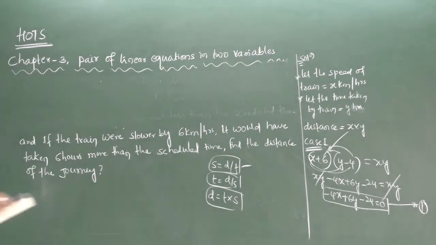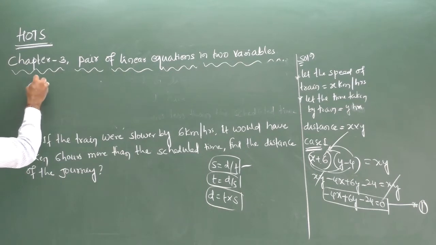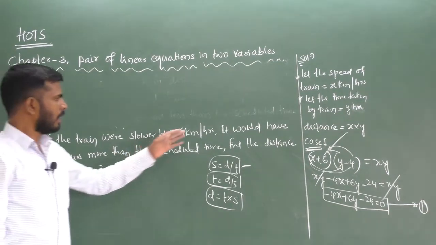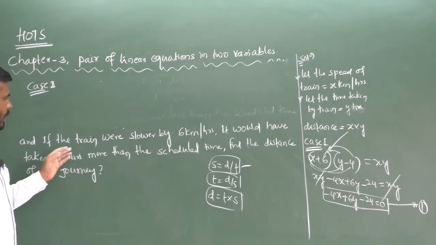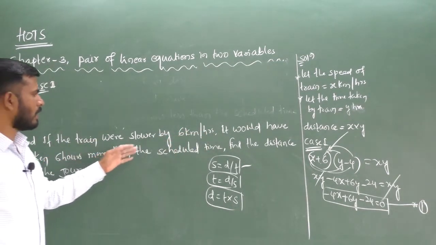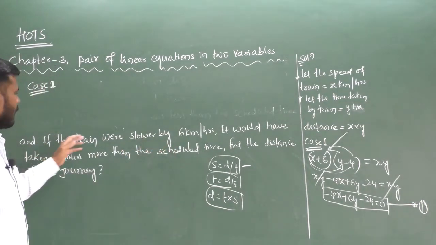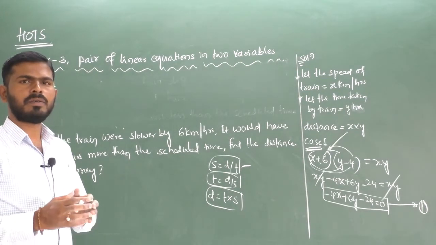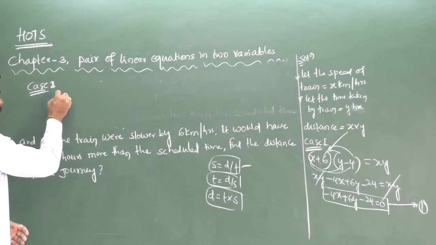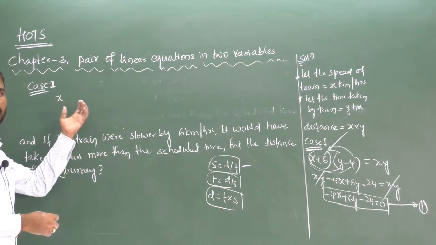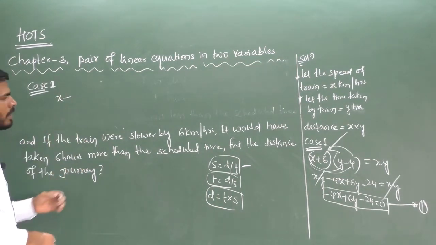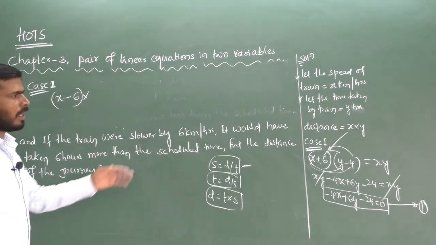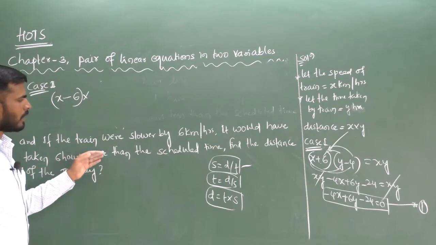So next one, case 2. Case 2 is given here. It would have taken 6 hours more than the scheduled time. Here it is given, if the train were slower by 6 km per hour. Suppose x is the initial speed. You have to decrease the speed. How much do you have to decrease? 6 km per hour you have to decrease, and it would have taken 6 hours more than the scheduled time.